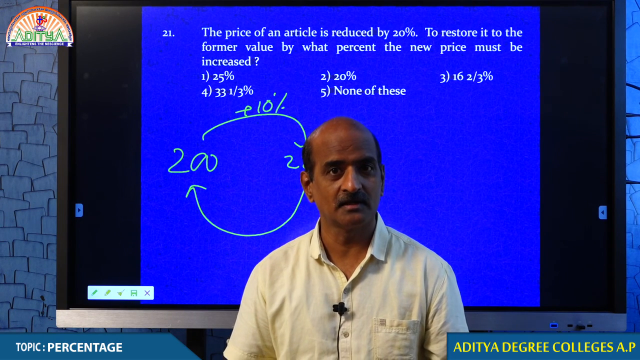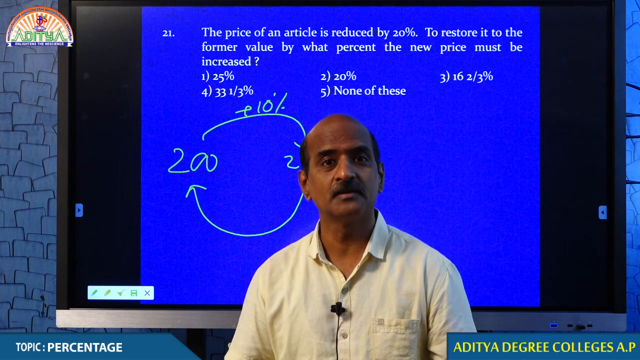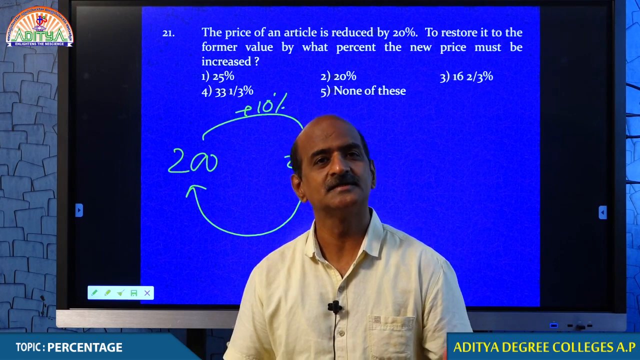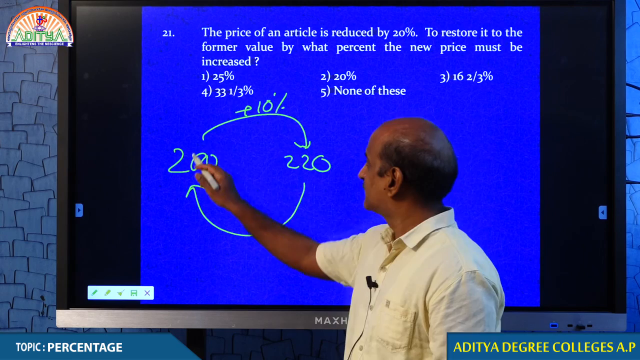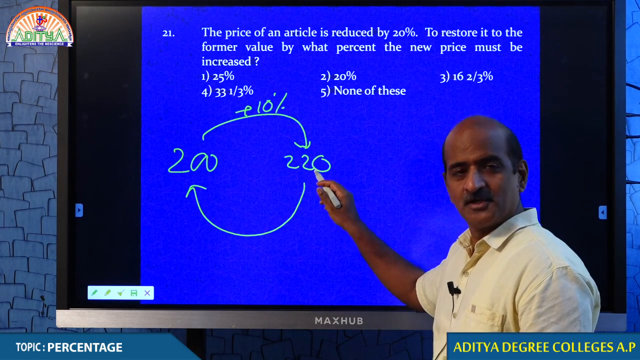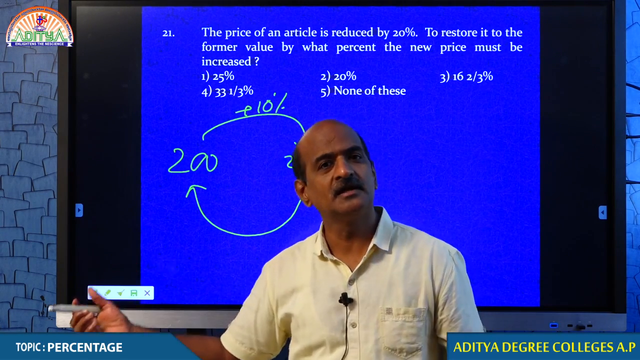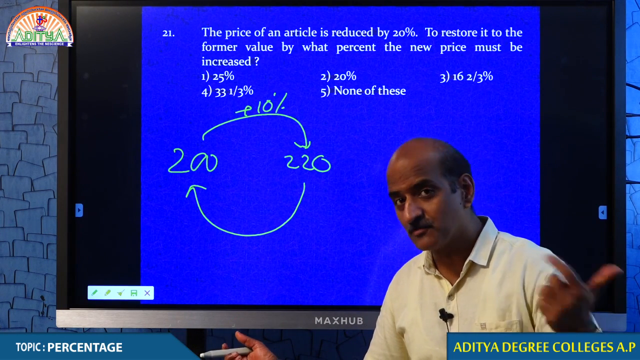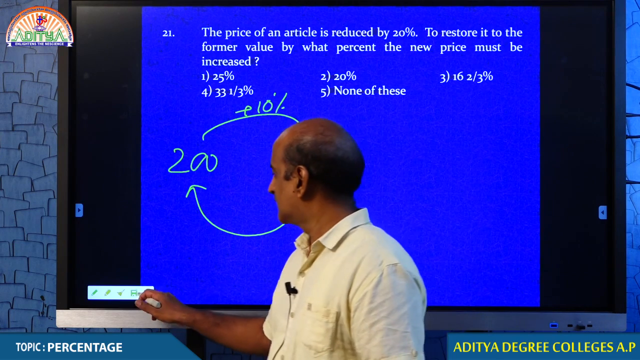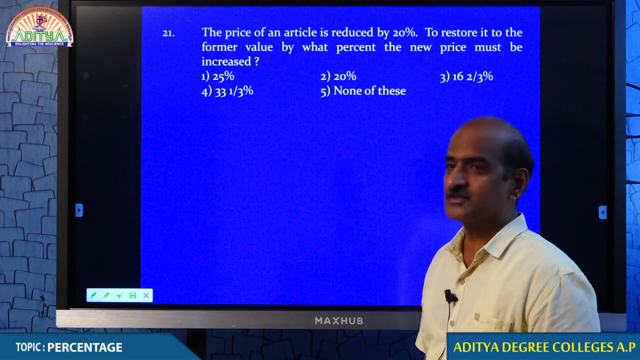There is a popular dialogue in Telugu: Chudu okavaipe chudu. Percentage is something like that. It is only a one-way process. So, if you increase by 10%, you cannot get back by simply reducing 10%. You understand that? Then how do we answer this question?